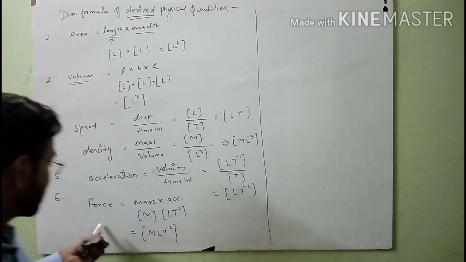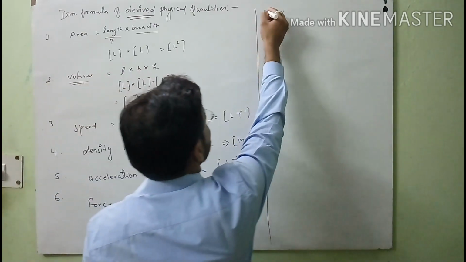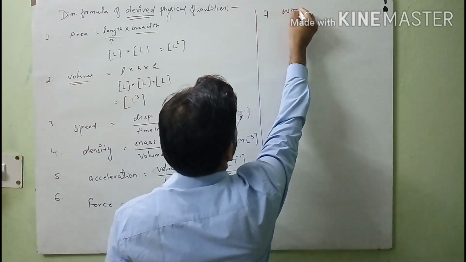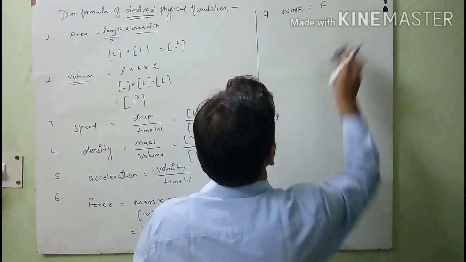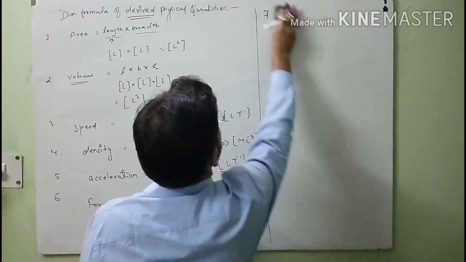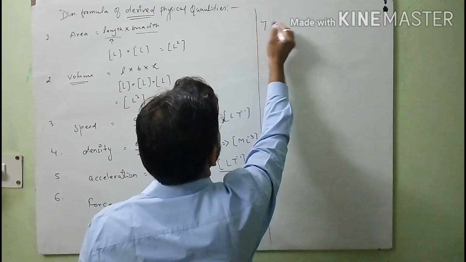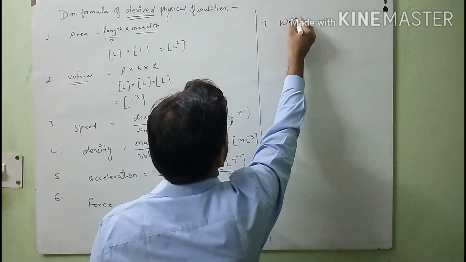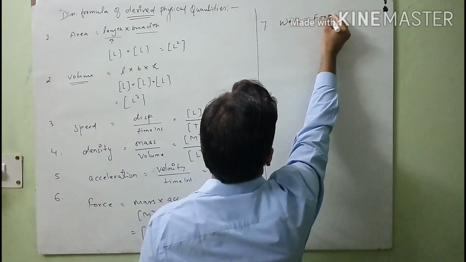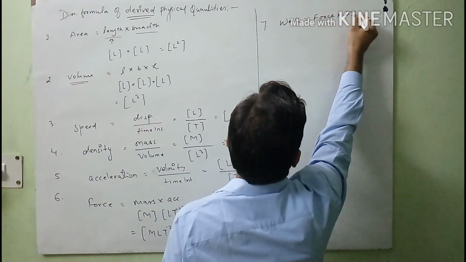So see here, force is there, the seventh derived physical quantity is work. And you know that the formula for work is force into displacement. So work is equal to force into displacement.